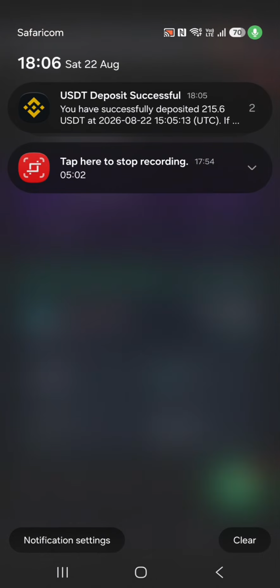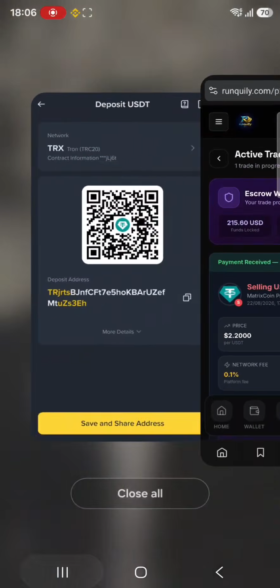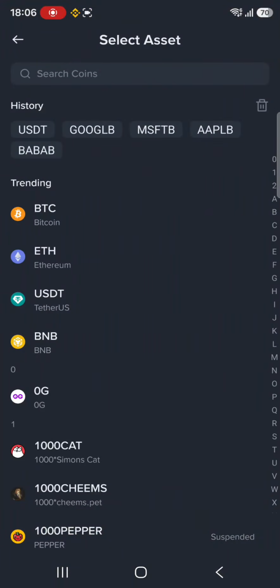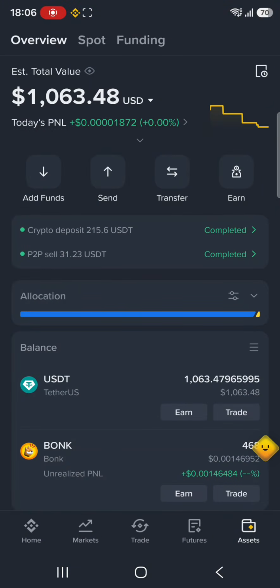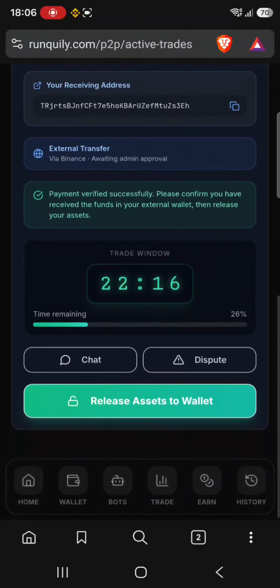So guys, in arbitrage, you need to confirm, most especially when you are receiving in your external wallet, the payment in your external wallet, and that is Binance in our case. So let's confirm. We've been paid 215.60, and my balance right now is at 1,663. So I'll go to my trade, and you can see it has been marked paid.